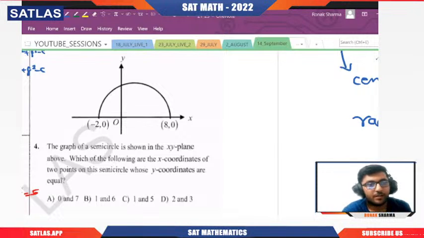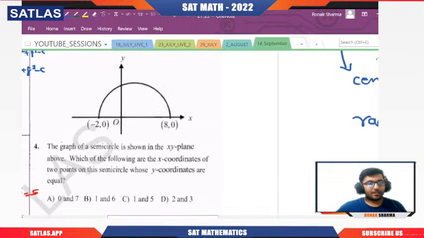Now see, in this question, they are saying the graph of a semicircle is shown in the xy plane. Which of the following are the x coordinates of 2 points on the semicircle whose y coordinates are equal? Try to understand what they are saying. They have given us the semicircle in which they have given us the ends. So clearly, if this is A, this is B, so AB is nothing but the diameter. They're asking what can be the x coordinates of 2 points such that the y coordinate is the same for both.